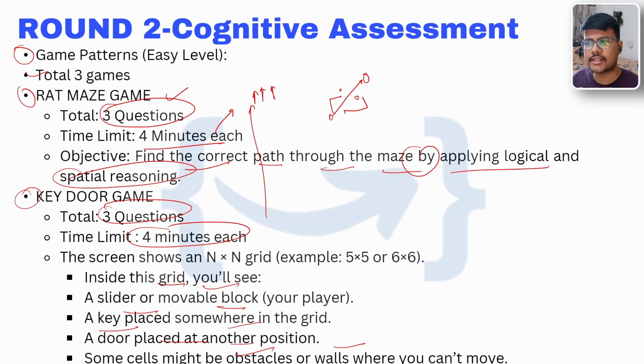They show you how you need to play, like a simulation, because as far as I remember, when I appeared for Cognizant, they definitely showed how you need to play this game. So don't skip it. If you skip, then you might waste your minutes understanding the flow and how you're going to solve each and every level. So try to read the information guidelines properly, start building your own reasoning and solve as many levels as you can. Mind my words, the rounds are very easy, you just need to know how to play.